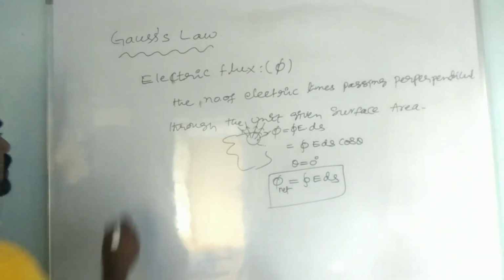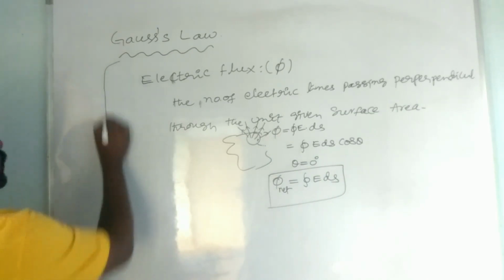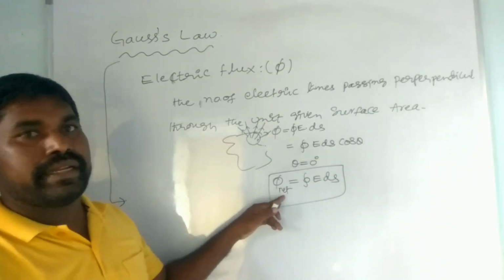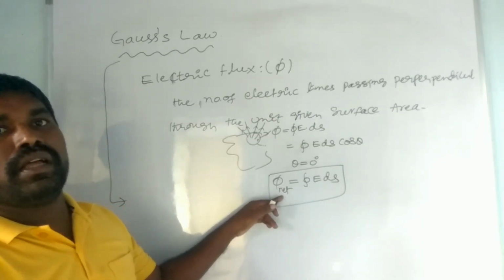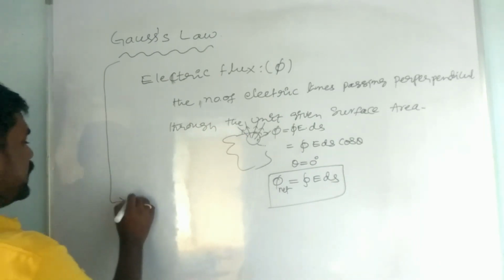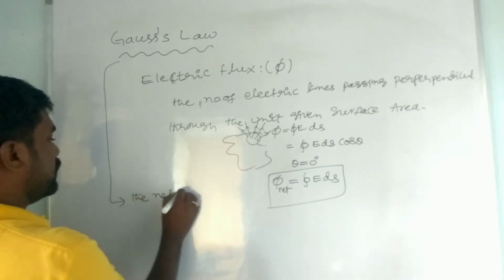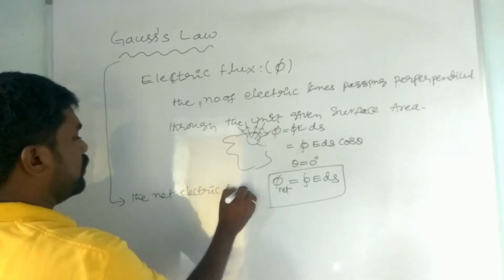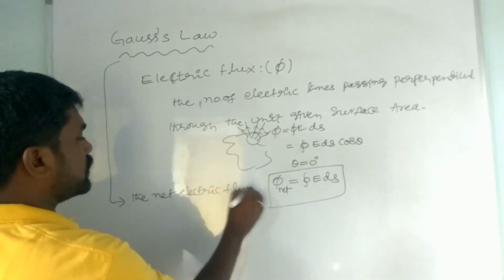So by the Gauss theorem, we explain the net electric flux through the closed surface. What is that?